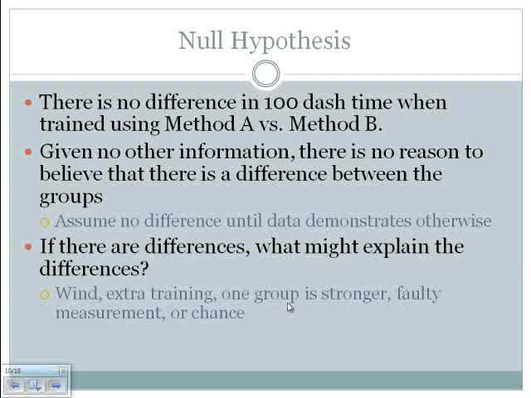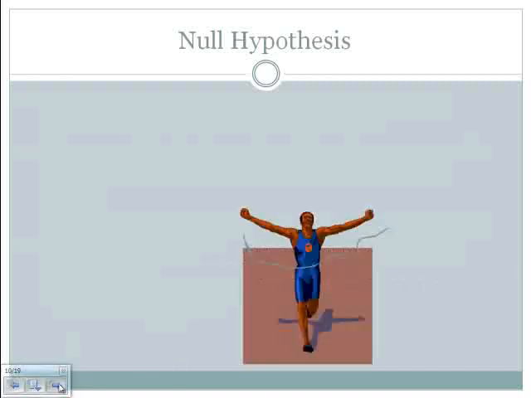It could be that one of the groups is inherently stronger. So let's say that one of my groups is comprised of one of the Aggie sports teams. They're probably inherently stronger than the general student population. I may have faulty measurement equipment that's not calibrated. And then something that is always going to be an explanation or a potential explanation is chance. What I do want you to know is that everything but chance you should be able to alleviate as a possible explanation for the differences, again, by using good research methods. We'll never take chance out of the equation.